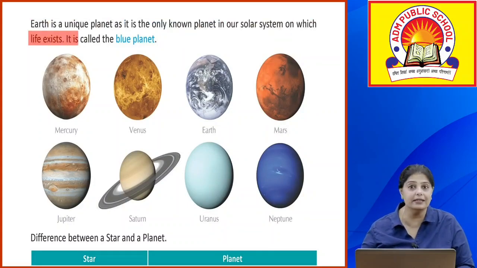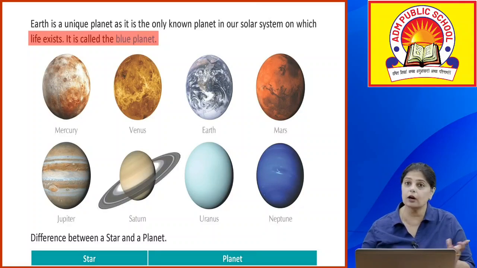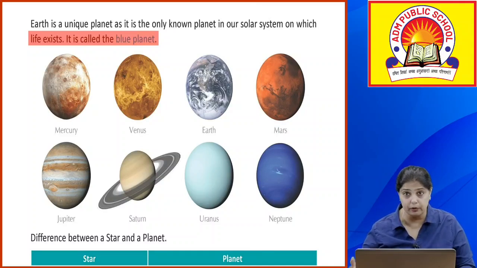Okay, now Earth is a unique planet as it is the only known planet in our solar system on which life exists, and it is also called the blue planet. Like we all know, 70% of the Earth is water. Okay, 30% is land. So that is the reason why Earth is the only planet where life or survival is possible.